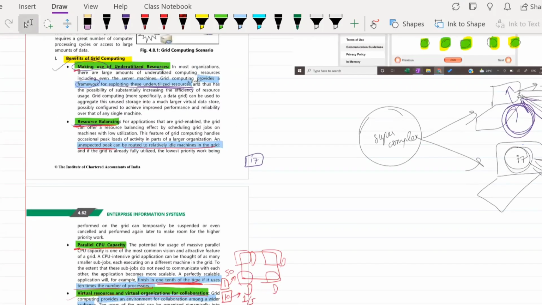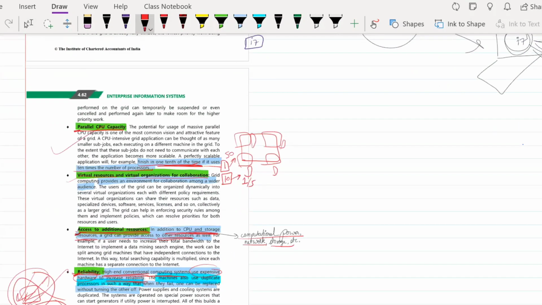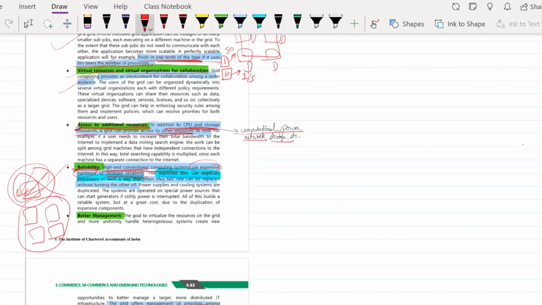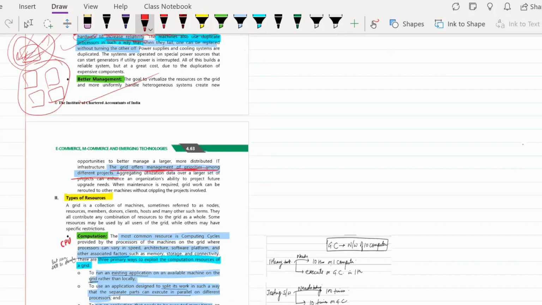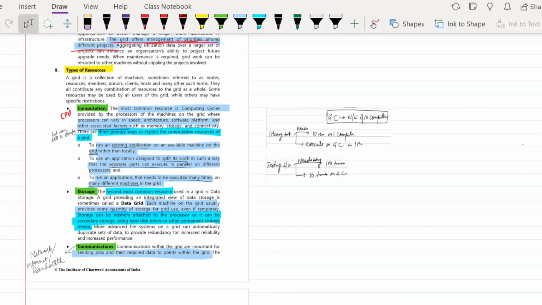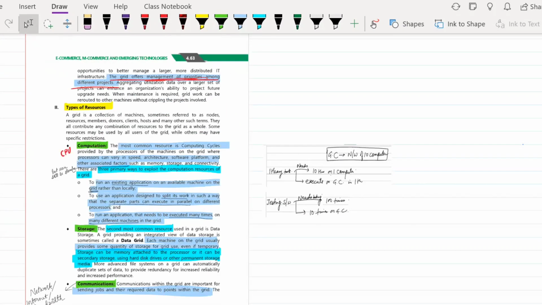So first, you make use of underutilized resources. Then you will be able to balance the resources. You will have a lot of CPU capacity. Then you will be able to collaborate. You can access additional resources. It will be reliable and it will have better management. Okay. Yes. So I hope you understood that.